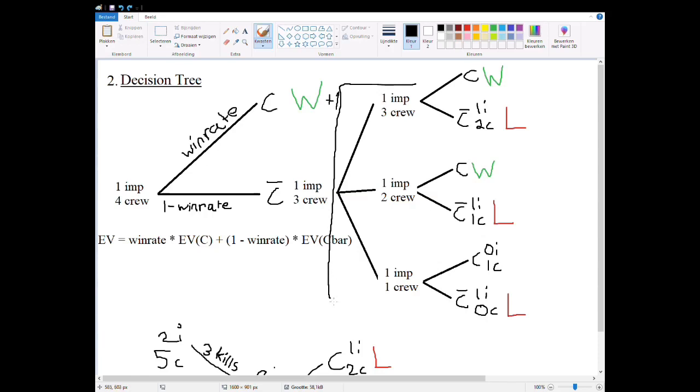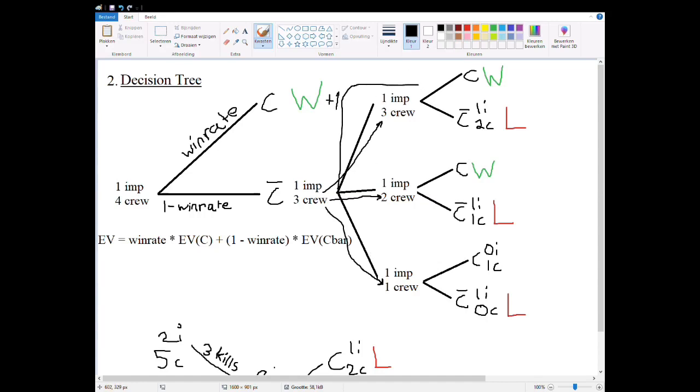So what's in this box right here is like the game. And so what I chose is for 1 imposter, there are 3 possibilities. Either 0 kills, so the crew doesn't change, or the imposter gets 1 kill, so the crew decreases by 1, or, and this happens less often, the 1 imposter gets 2 kills and the crew decreases by 2.